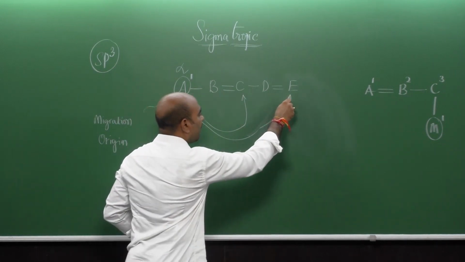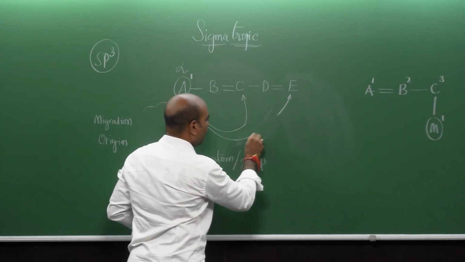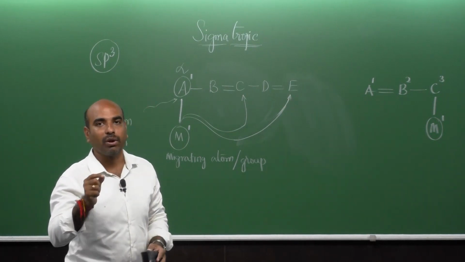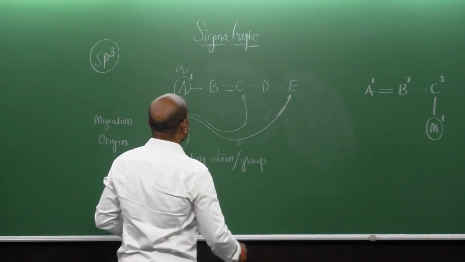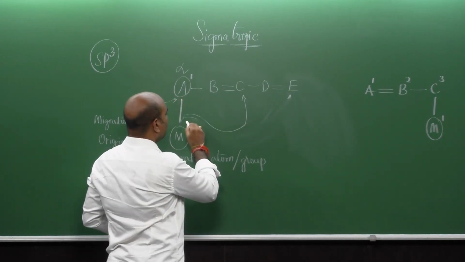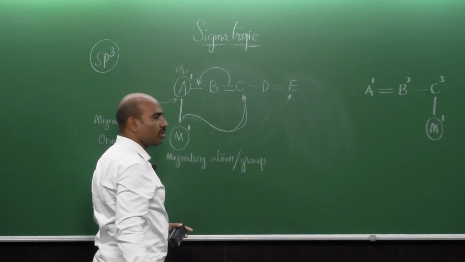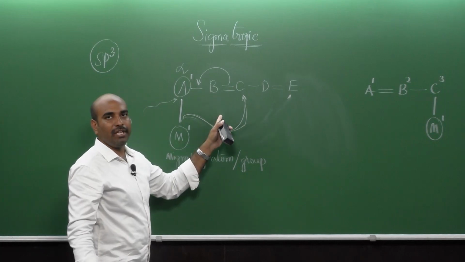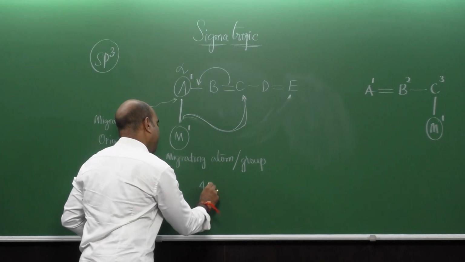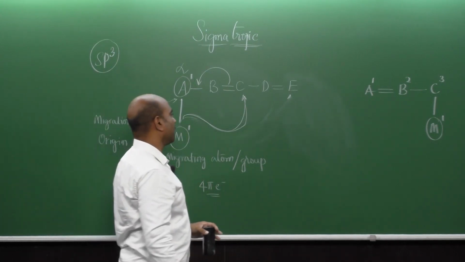The number of electrons involved in this particular sigmatropic shift can be calculated easily by just doubling the number of arrow marks shown. How many arrow marks are shown for the 1,3 shift? This is 1 and this is 2. Therefore, 2 into 2 will be 4 electrons. This category falls under the 4 electron system of a sigmatropic rearrangement, right.